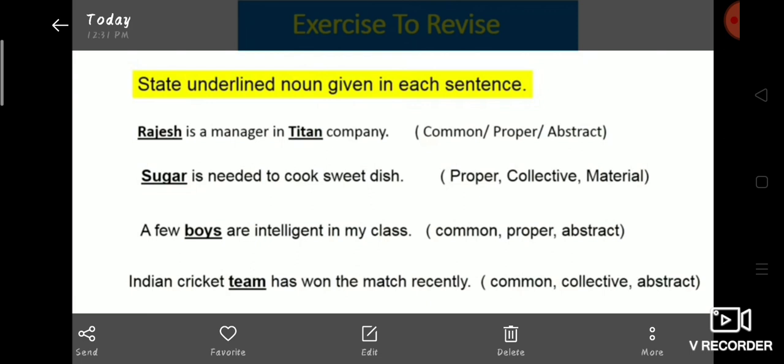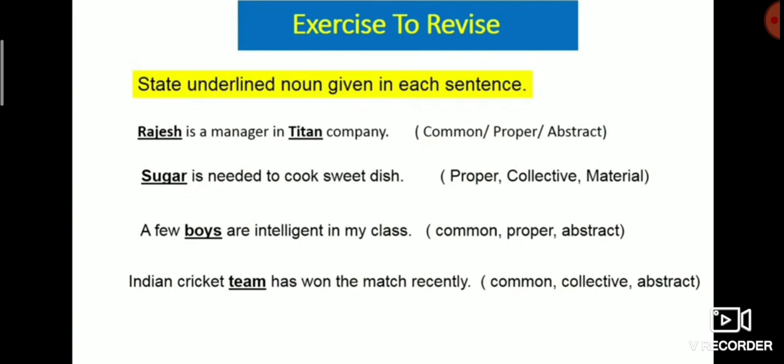In this example, sugar is a material noun. Third example: a few boys are intelligent in my class. In this example, boys is a common noun because it denotes the entire group. Fourth example: the Indian cricket team has won the match recently. In this example, team denotes the group, so it's a collective noun.